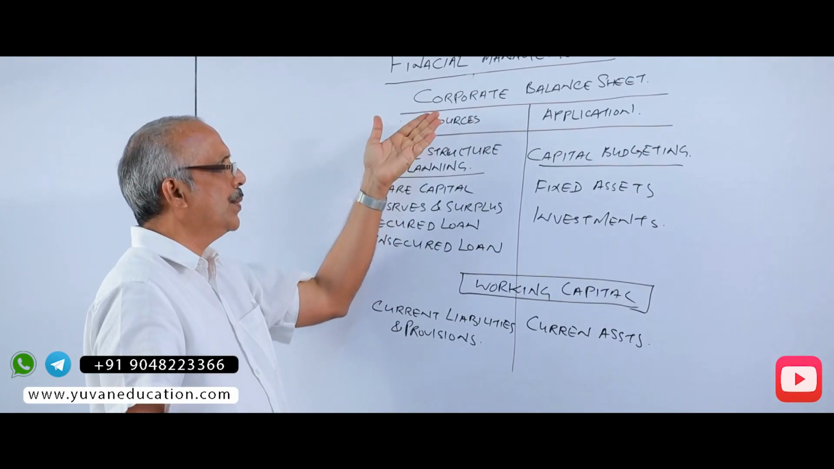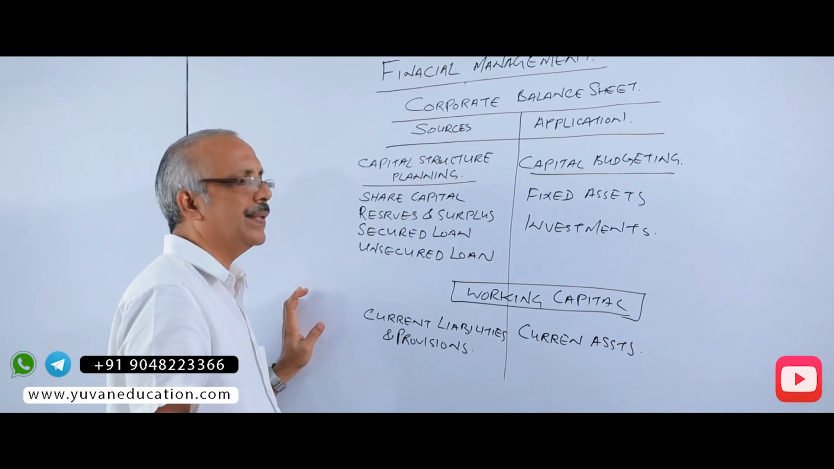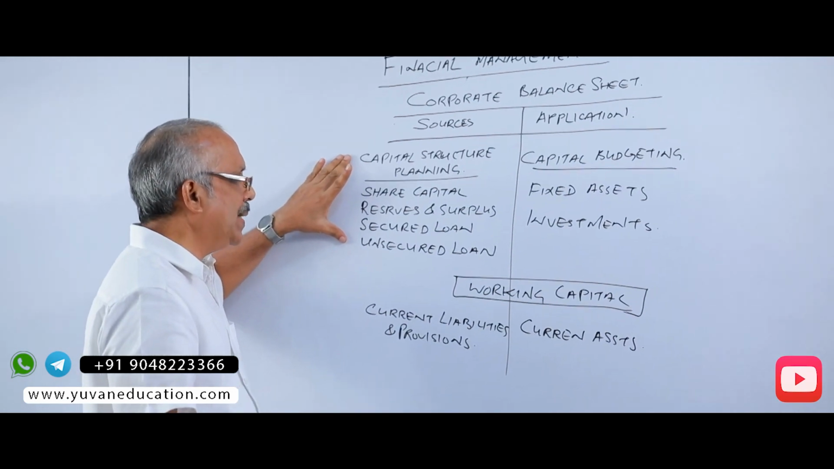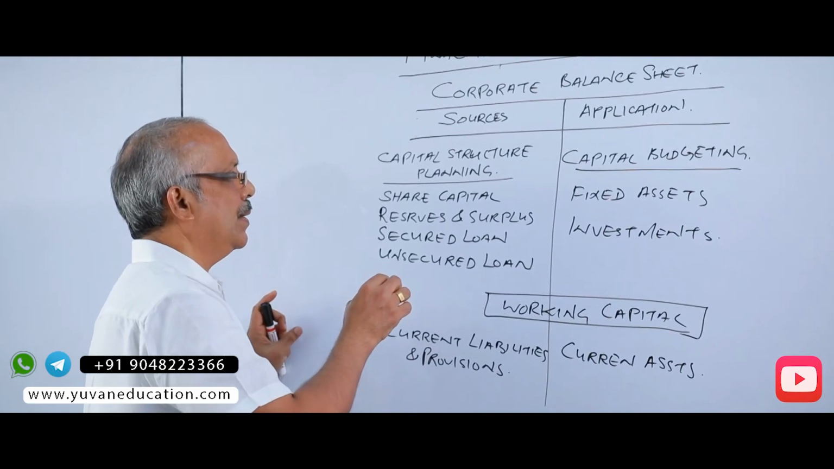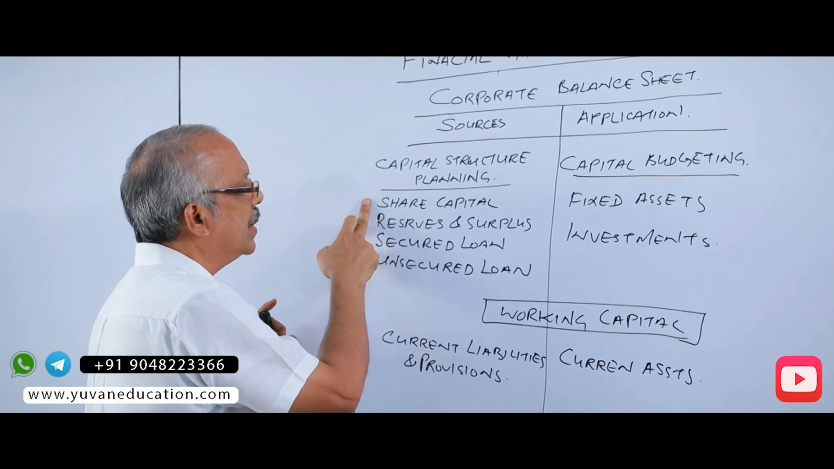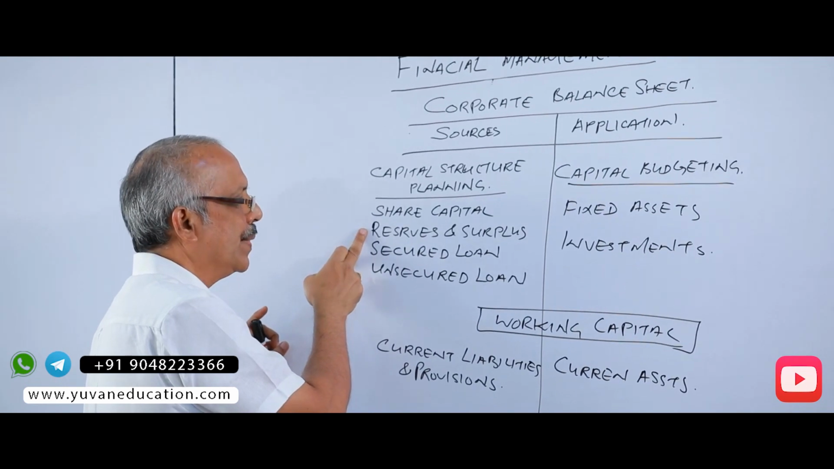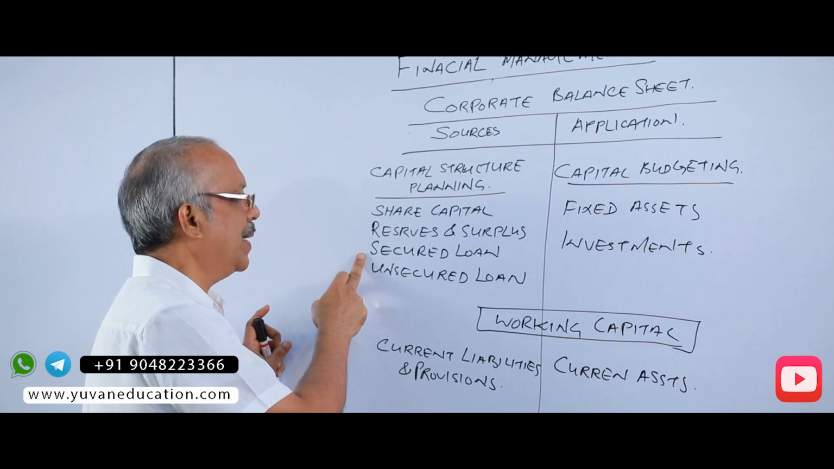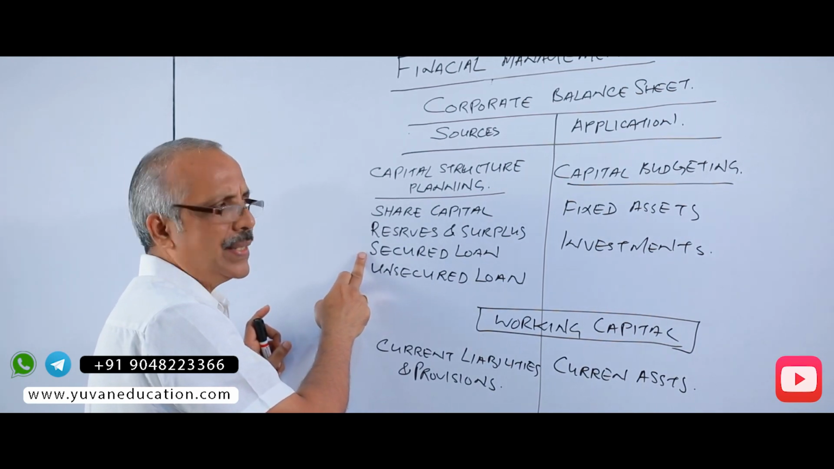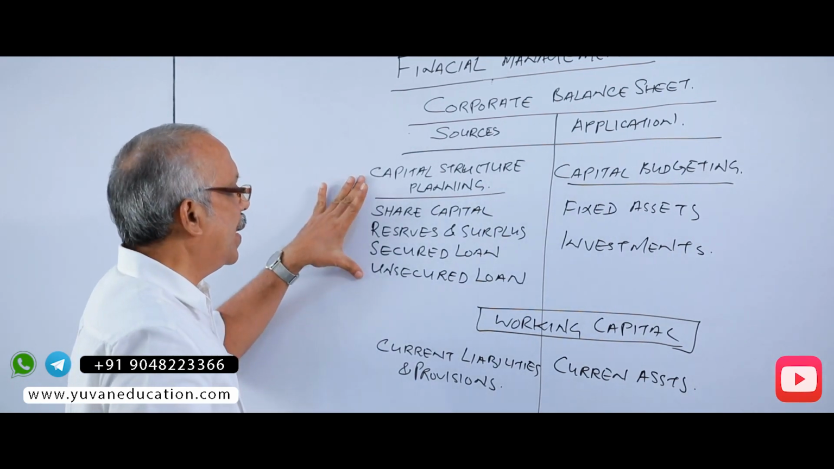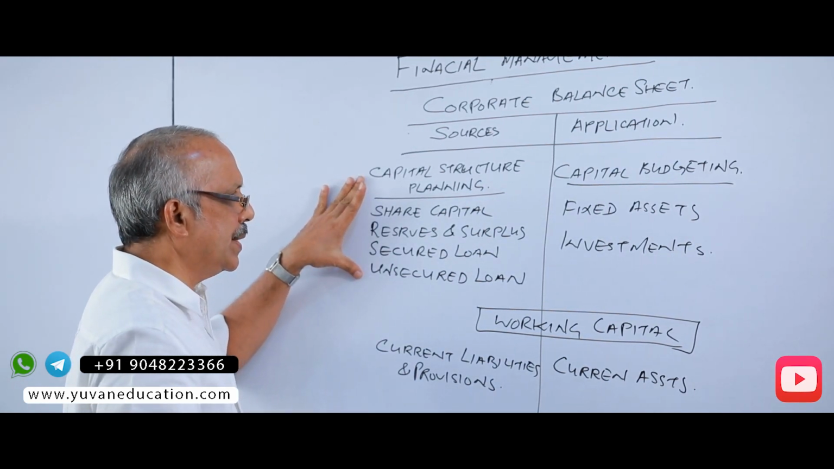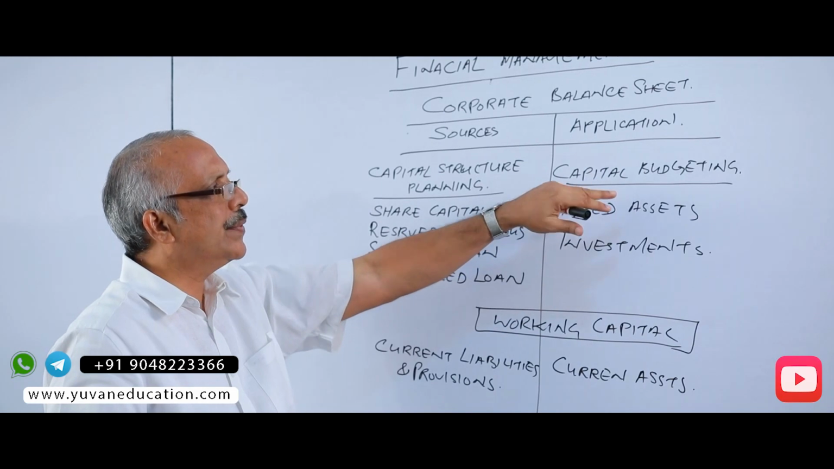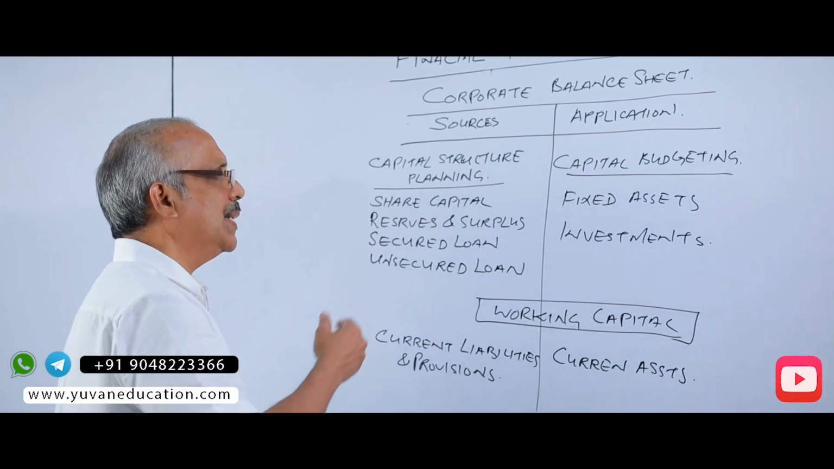Now let's look into the balance sheet structure of a corporate, that is, a company. There can be share capital or capital structure. This capital, as I already told you, is own fund that includes share capital and reserves and surplus. Then loan fund. The loan can be in the form of bonds or debentures, etc., and this can be secured loan or unsecured loan. This capital is invested in assets, which is known as capital budgeting. It is the budgeting for capital. Why is it budgeting? Because it is a decision making.